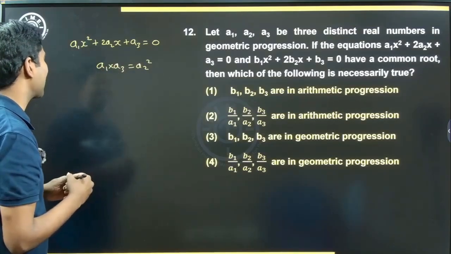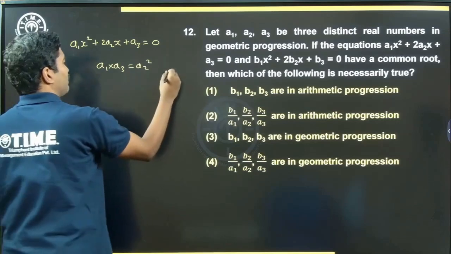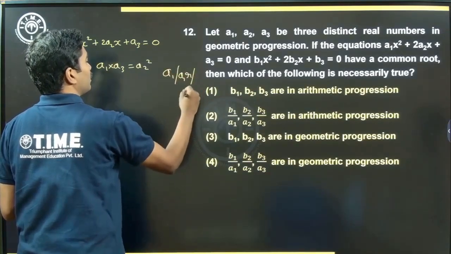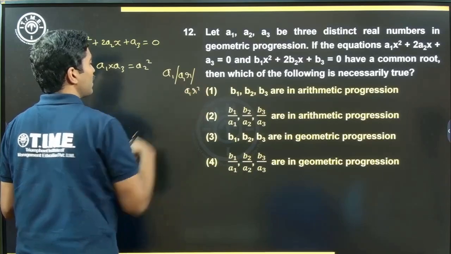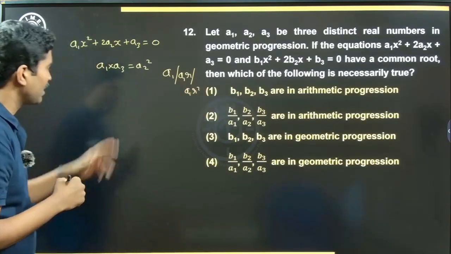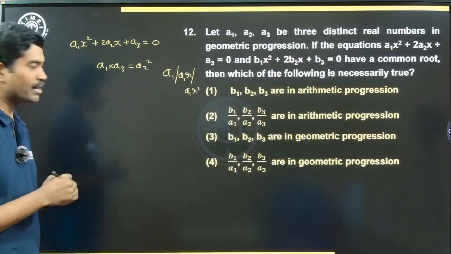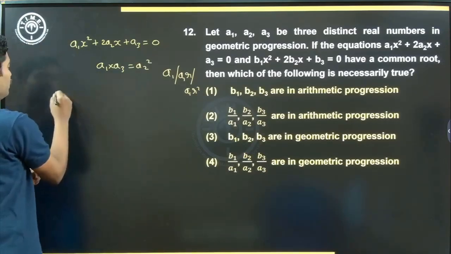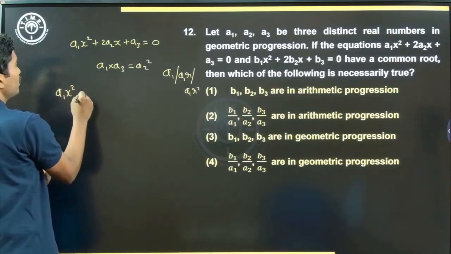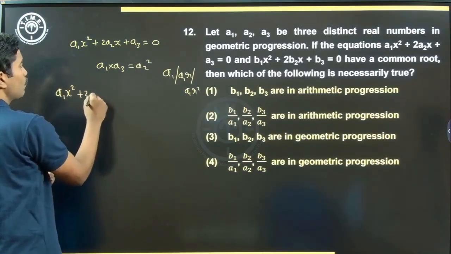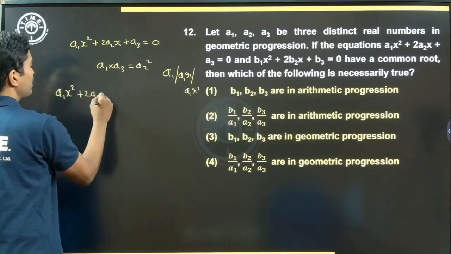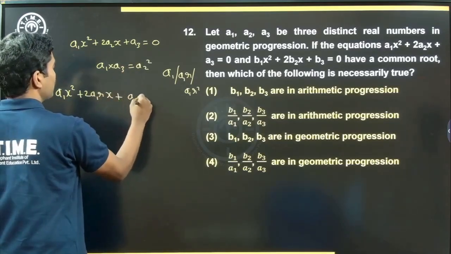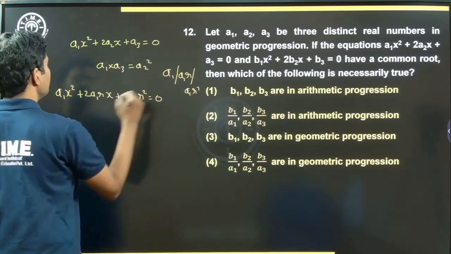What else can I say? If the first term is a1, the second term should be a1 into r, the third term should be a1 into r square, correct? Where r is the common ratio of this geometric progression, right? a1, a1r, a1r square. So let's substitute that here. a1x square plus 2 into a1r into x plus a1r square is equal to 0, correct?